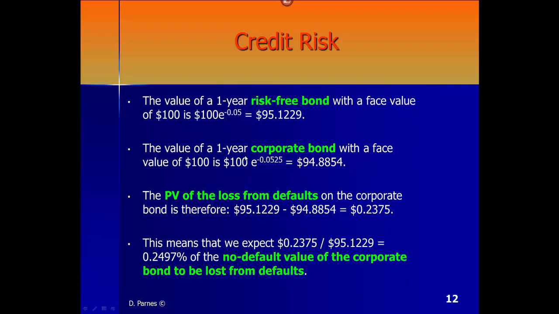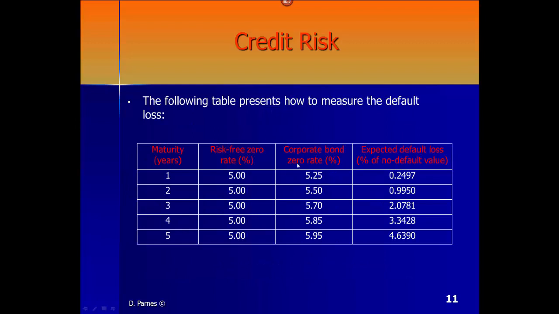The value of a 1-year corporate bond will take the same $100 par value, but then we will discount it with a different interest rate. This is not the risk-free interest rate. This is already the discount rate that is applicable for the corporate bond. The 5.25% is taken from here. This is the zero rate for the corporate bond. We are usually increasing the interest rate over the risk-free zero rate simply because it is more risky.